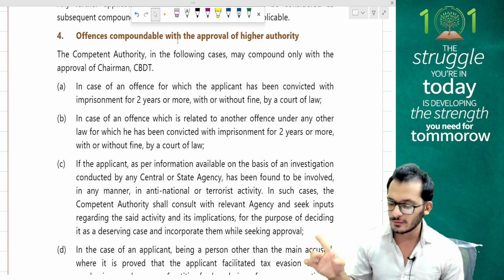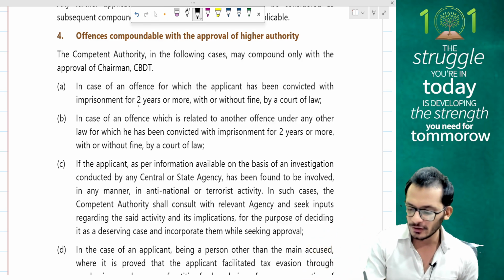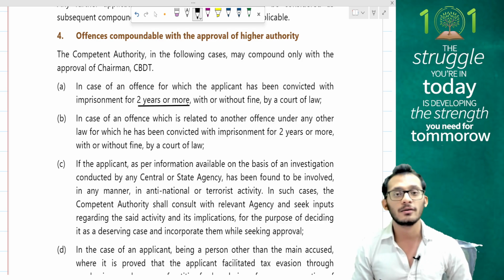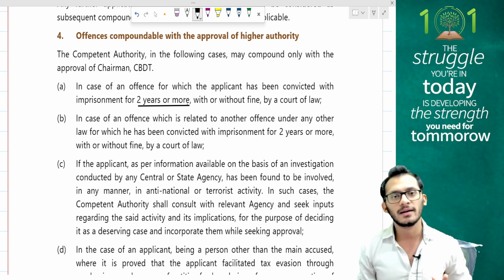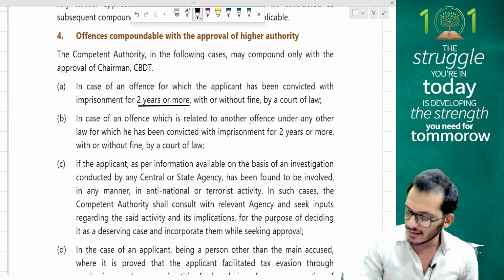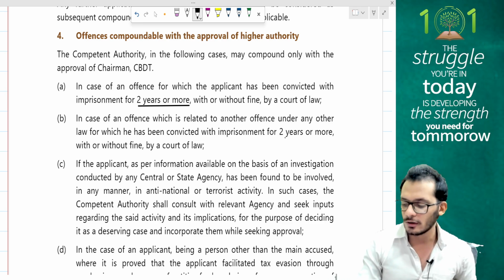In case of an offence for which the applicant has been convicted for an imprisonment of 2 years or more, with or without fine, by a court of law. So if the applicant is facing an imprisonment of 2 years or more, then you have to get the compounding done by CBDT. In case of an offence which is related to another offence under any other law for which the compounding is 2 years or more.